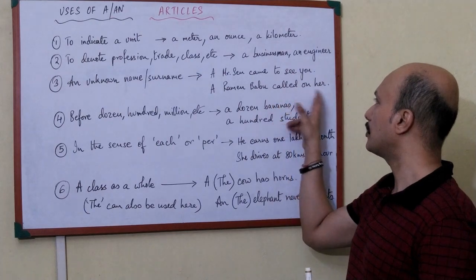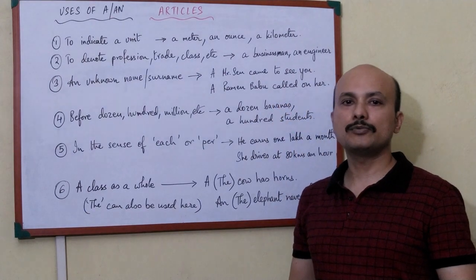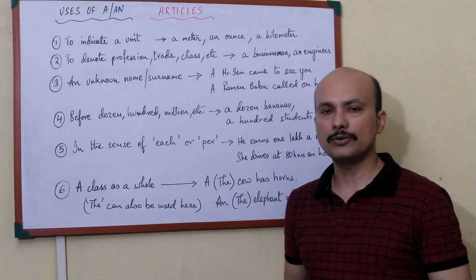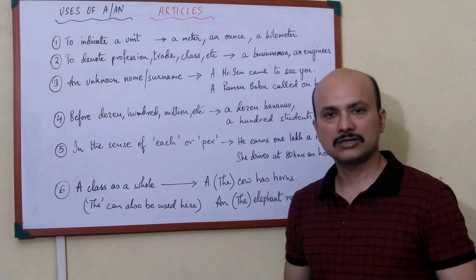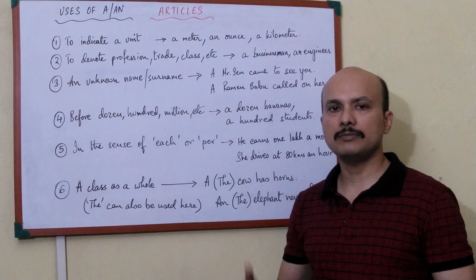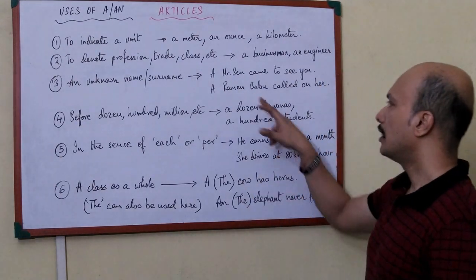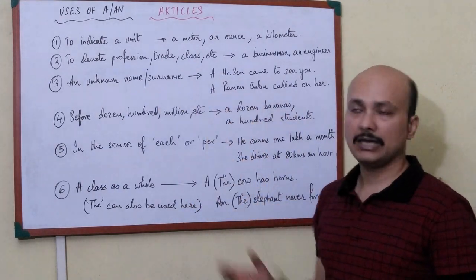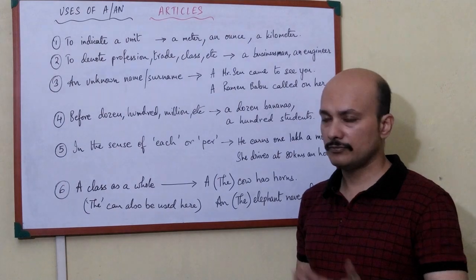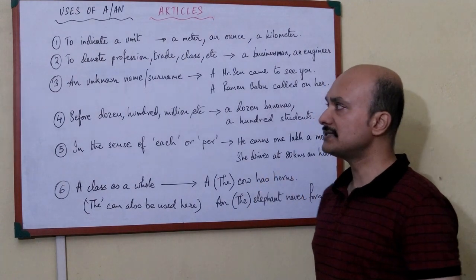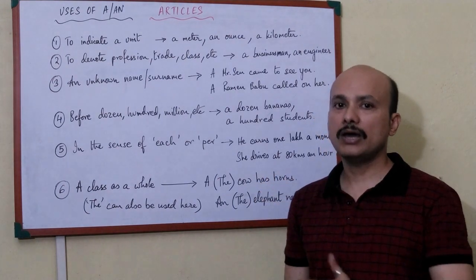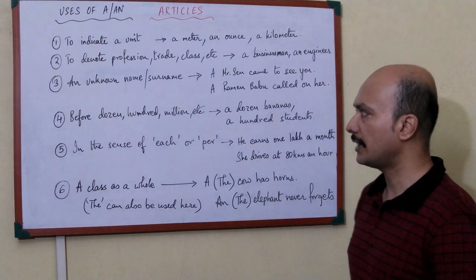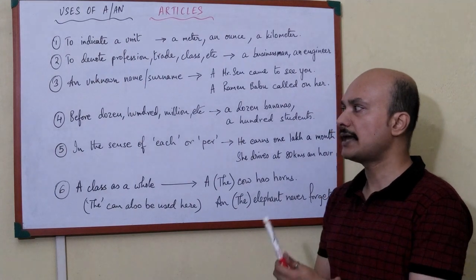A Raman Babu called on her. Who is this Raman Babu? The person doesn't know, but says to her, look, while you were out, a person came. His name was Raman Babu, an elderly person. He came and he was calling for you. So a Raman Babu, whether you write the name or the surname, you are using a, or an, whichever is applicable. You write this indefinite article in these cases where the name or the surname of the person is unknown. We do not know the person, so in that case we write it.